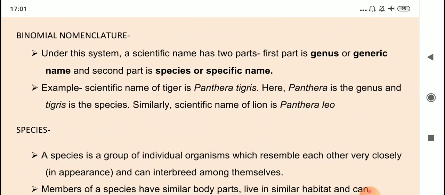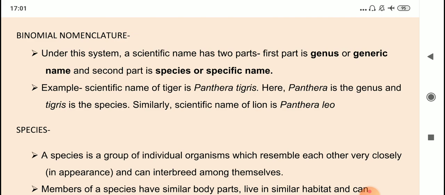See, children, binomial nomenclature. Under this system, a scientific name has two parts. The first part of the name is called genus or the generic name, and the second part is species or specific name. So as I said, binomial nomenclature means naming of a living organism, and the name will have two parts. The first part is known as genus, the second part is known as species.